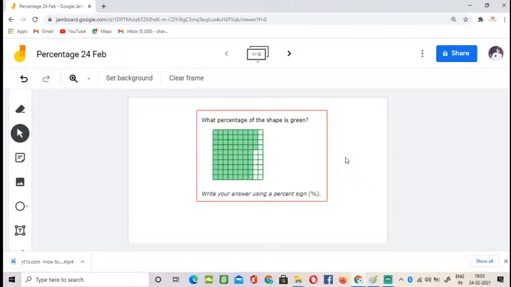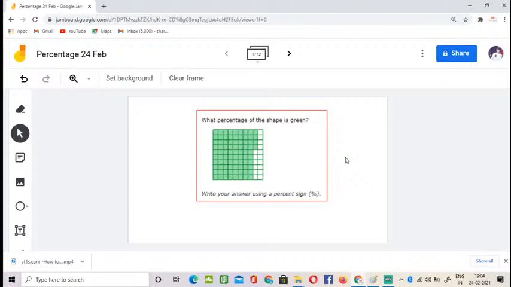So let us wait for some kids to join. Try to share this live session with your friends so that they can also join the session and learn something. Let your friends also join the session. Today we are not in Kahoot, so we'll wait for 2 minutes. Let all the kids join the session.